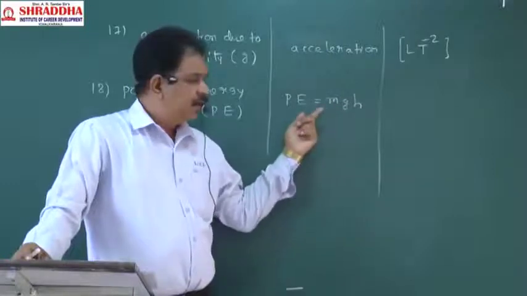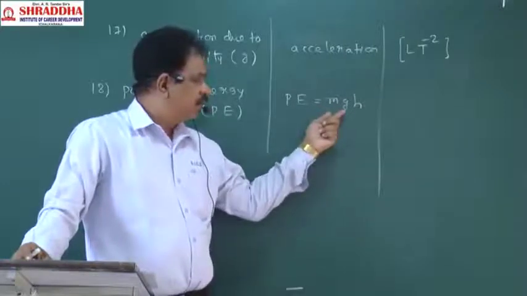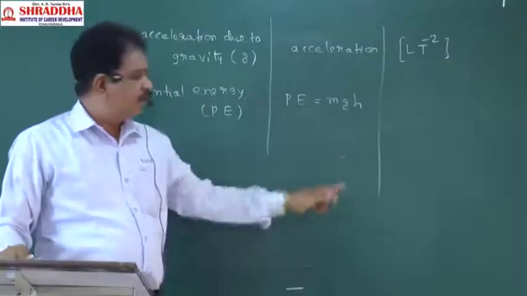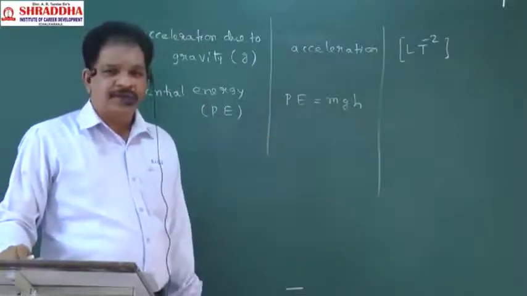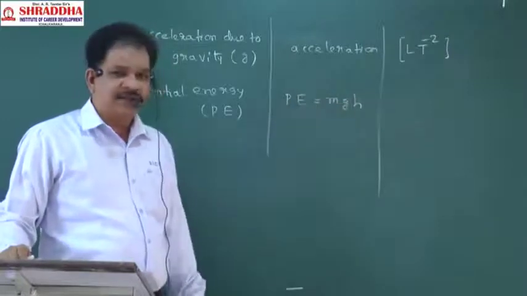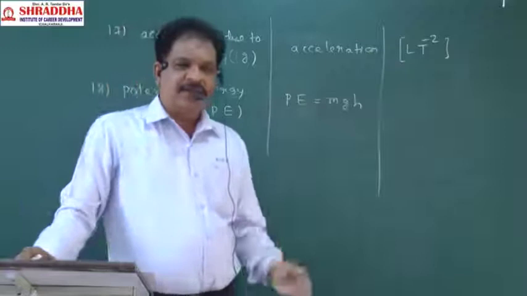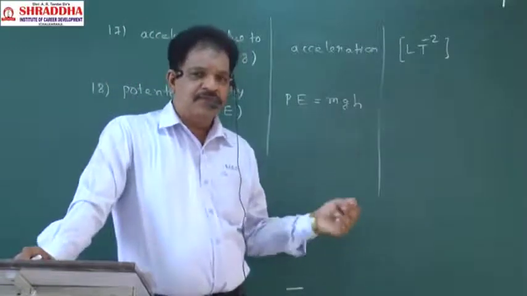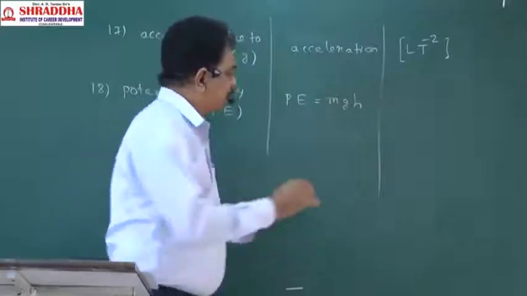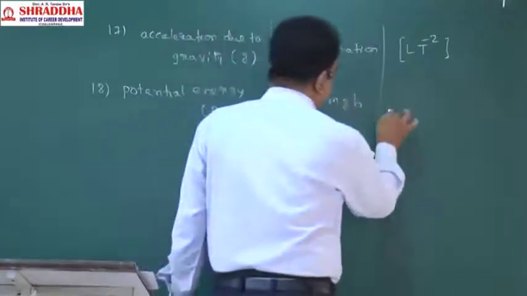Calculate then: mass dimensional formula, acceleration due to gravity dimensional formula, h dimensional formula. All combined, you write, you will get the answer. That's why I am saying, take one rough paper also. Try to do this one on the rough paper. Mass dimensional formula will be M.